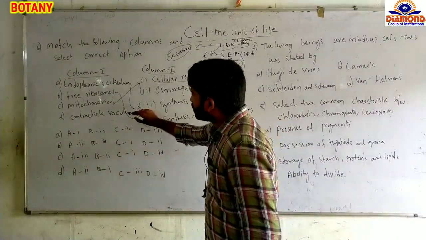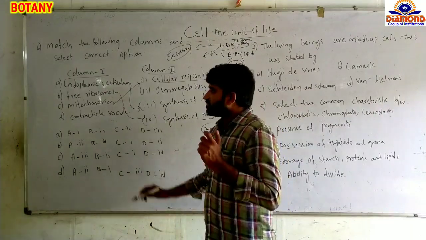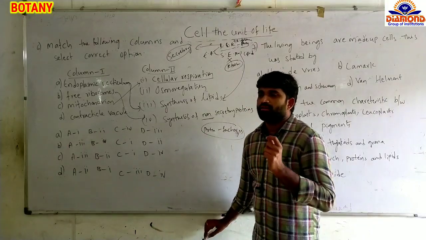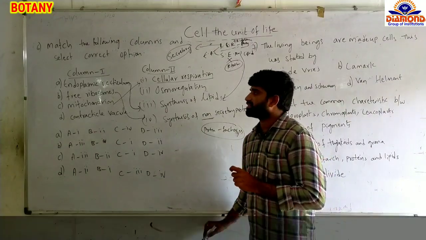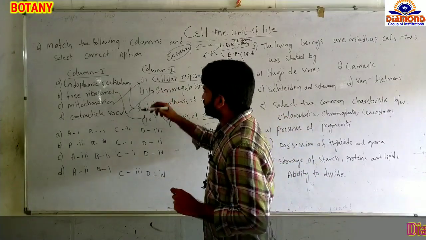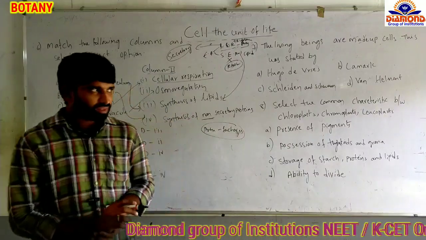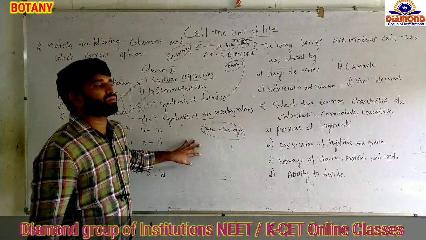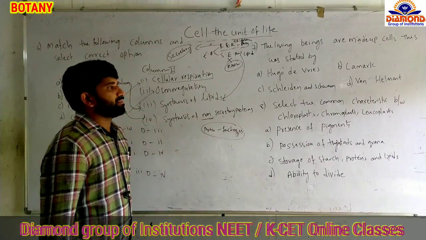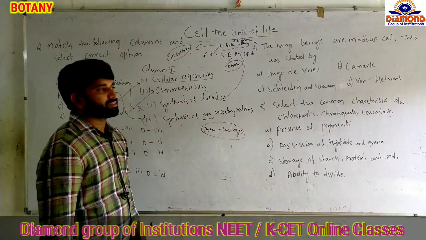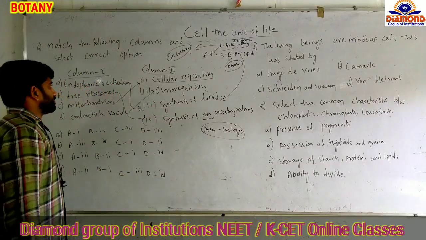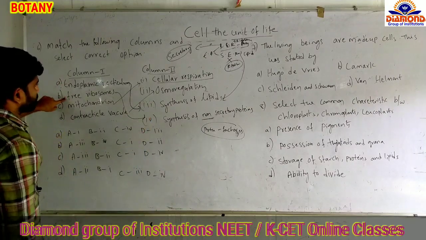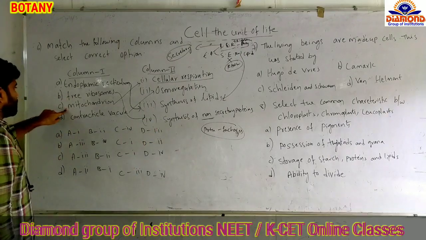And contractile vacuole. Contractile vacuoles are seen in aquatic organisms. Because of these vacuoles, they can store different types of water, minerals and waste substances in the cell. They are involved in osmoregulation, which means they can maintain the water concentration of the cell, or of the organism, through the vacuoles. This type of vacuole is called a contractile vacuole, and we see it in aquatic organisms. So endoplasmic reticulum is A3, free ribosomes is B4, and C.